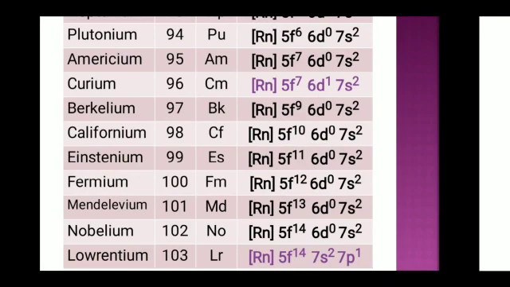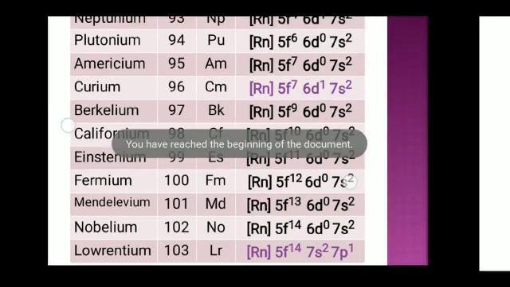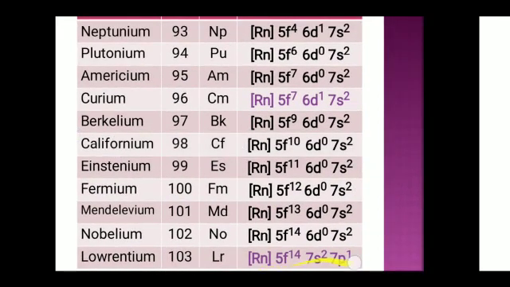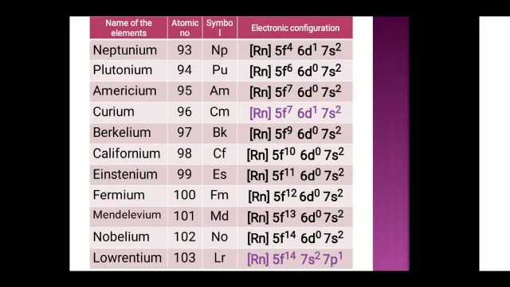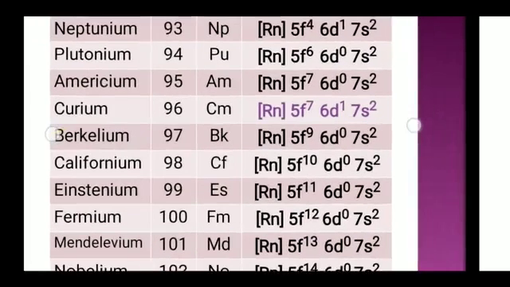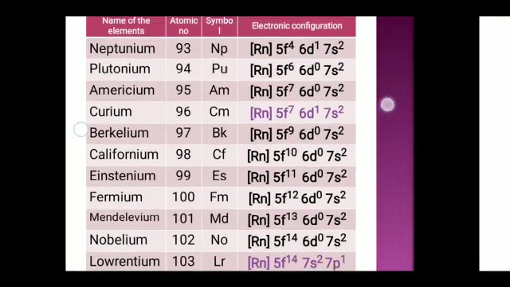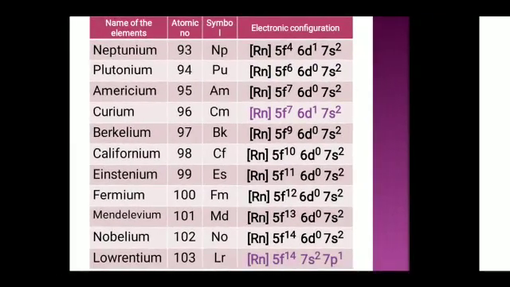The last one, lawrencium, atomic number 103, symbol Lr, electronic configuration Rn 5f14 7s2 7p1. 5f14 is the completely filled electronic configuration. Kindly go through this tabular column and try to write the electronic configuration of actinides by yourself.